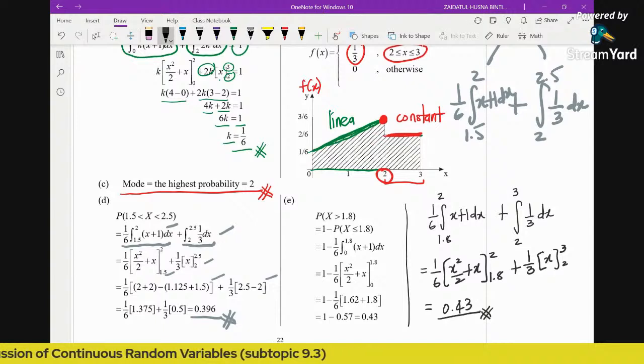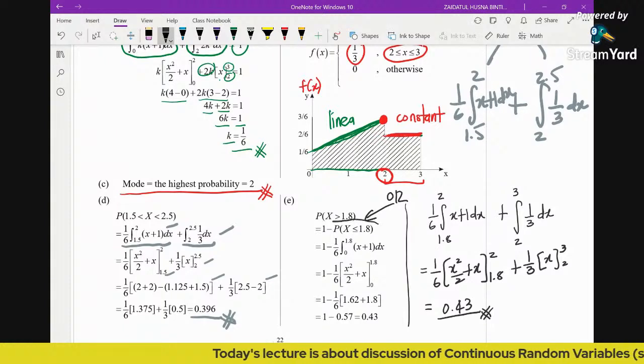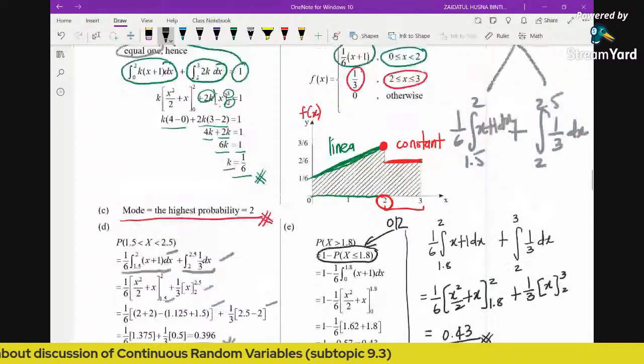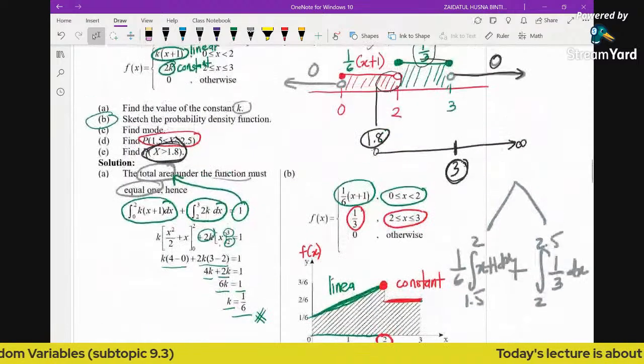Alternatively, this is the second method. Rather than having these two integrals, you can simply use the complement event. Probability of x greater than 1.8 is equivalent to 1 minus probability of x less than 1.8.